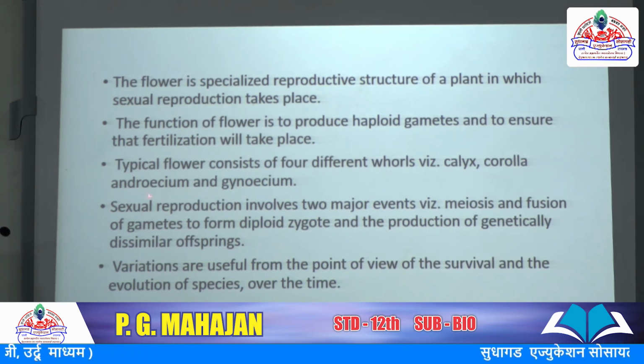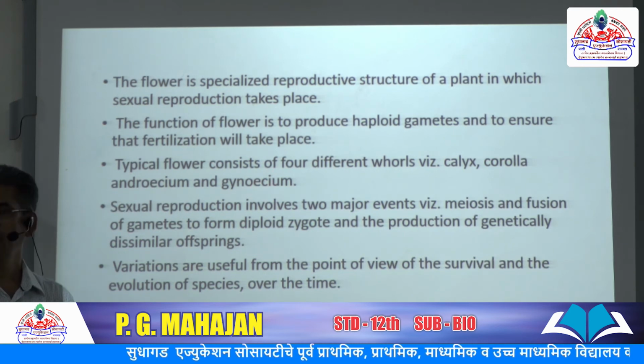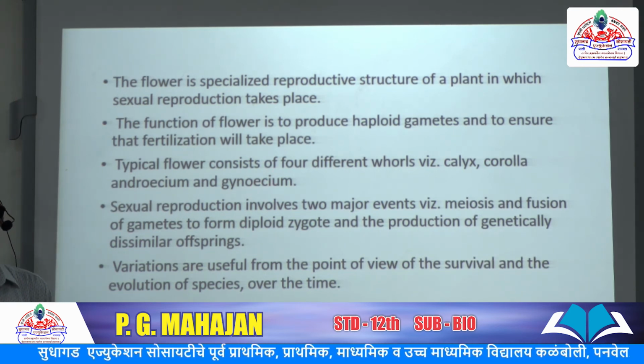Next, androecium and gynoecium. Androecium is the male reproductive part of the flower, and gynoecium is the female reproductive part of the flower.